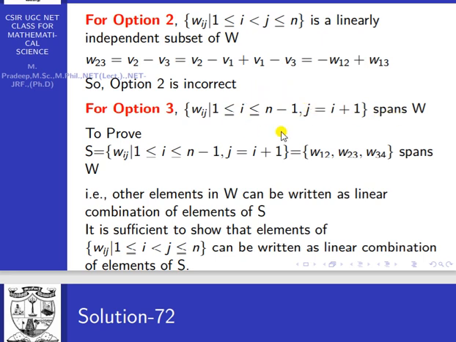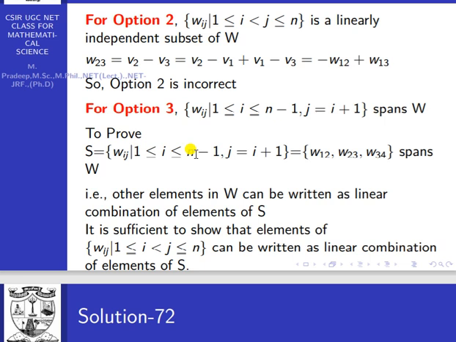For proving this one, what do you mean this one? I will give the name for this set: S equal to {Wij : 1 ≤ i ≤ n−1}. I will choose here n equal to 4. n equal to 4 means 4 minus 1, 3. So i lies between 1 to 3.